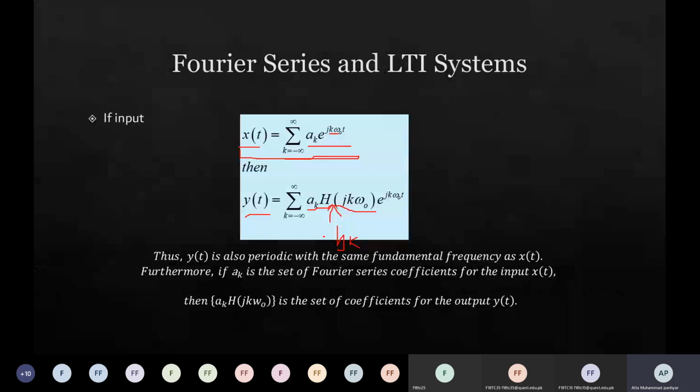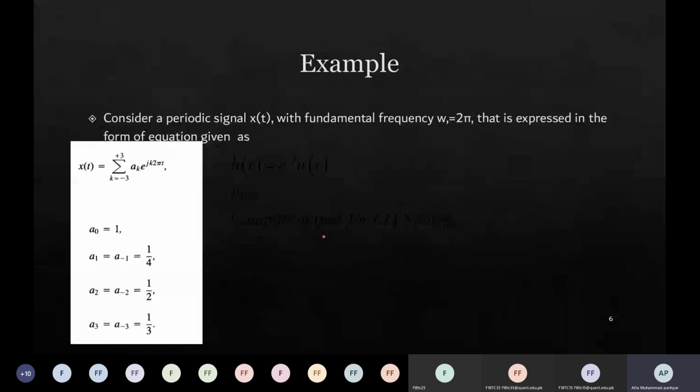Okay, so let us take an example and see if it is really true. Consider a periodic signal. We have solved this signal. X of t is equal to the sum over k from minus 3 to plus 3, ak e to the power j k 2 pi t. You see, omega naught value is now 2 pi, right? When omega naught is 2 pi, what should be the value of T? You can solve it. T is equal to 2 pi by omega naught, and you will get 1, right? And these values are also given in the problem.